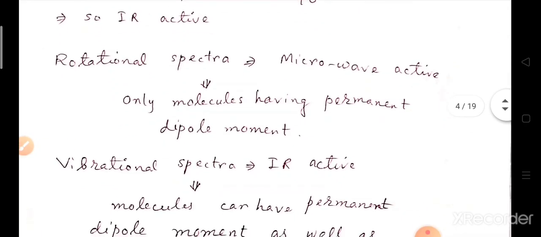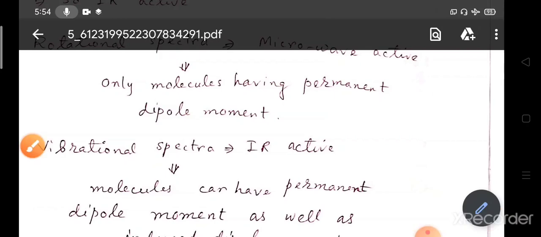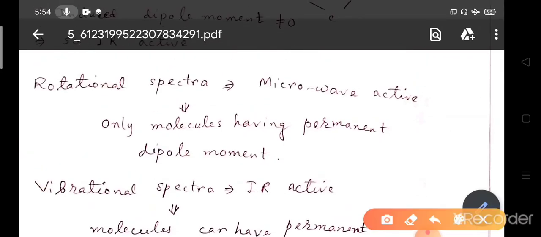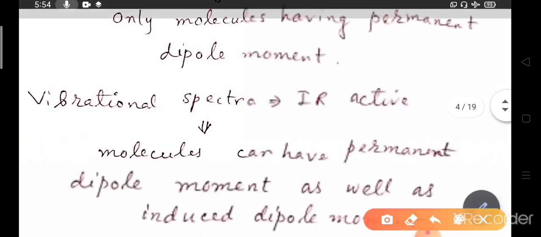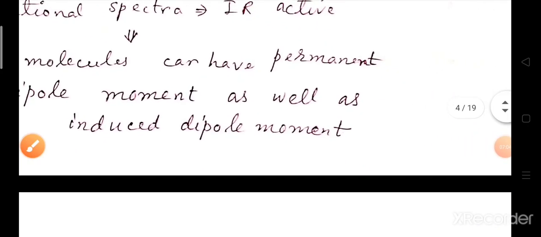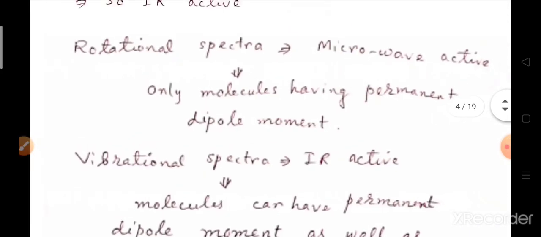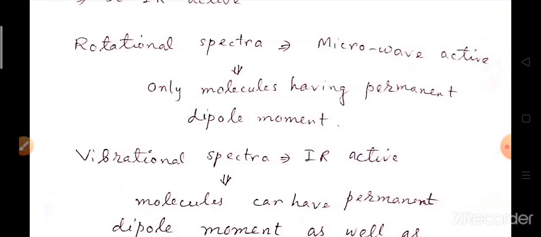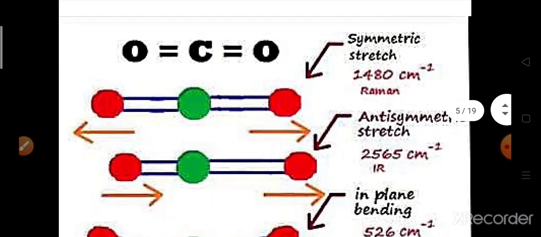So we have already learned about rotational spectroscopy. Rotational spectra is microwave active, and we can only observe rotational spectra where the molecules have a permanent dipole moment. But vibrational spectra, we are learning, is IR active, and molecules can have a permanent dipole moment as well as an induced dipole moment. That is the basic difference between a rotational active molecule and a vibrational active molecule, or IR active molecule and microwave active molecule.